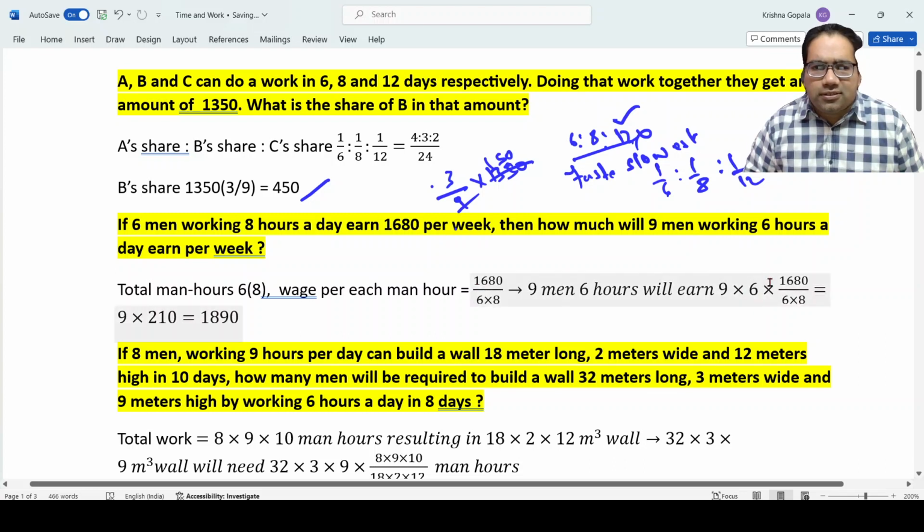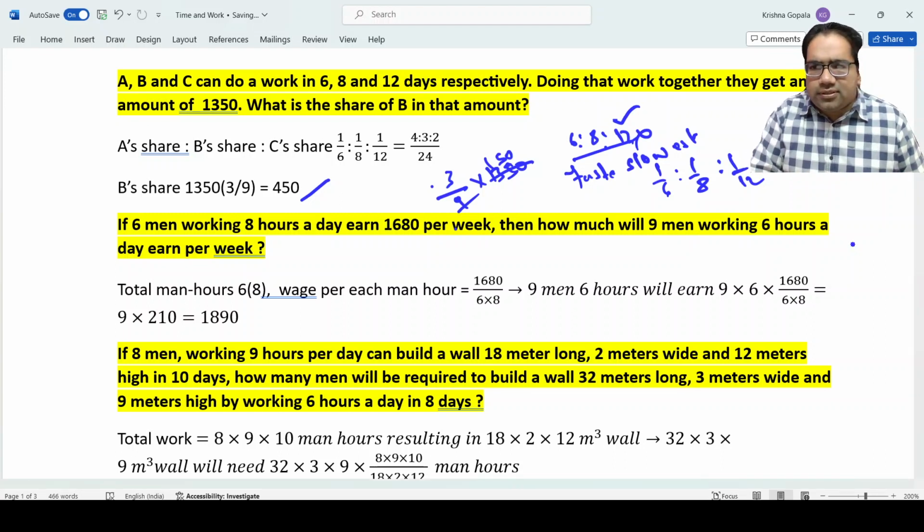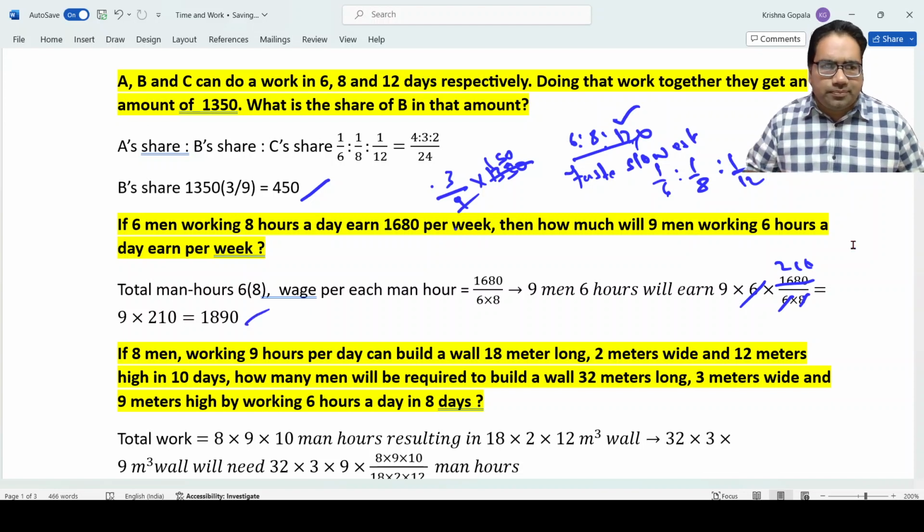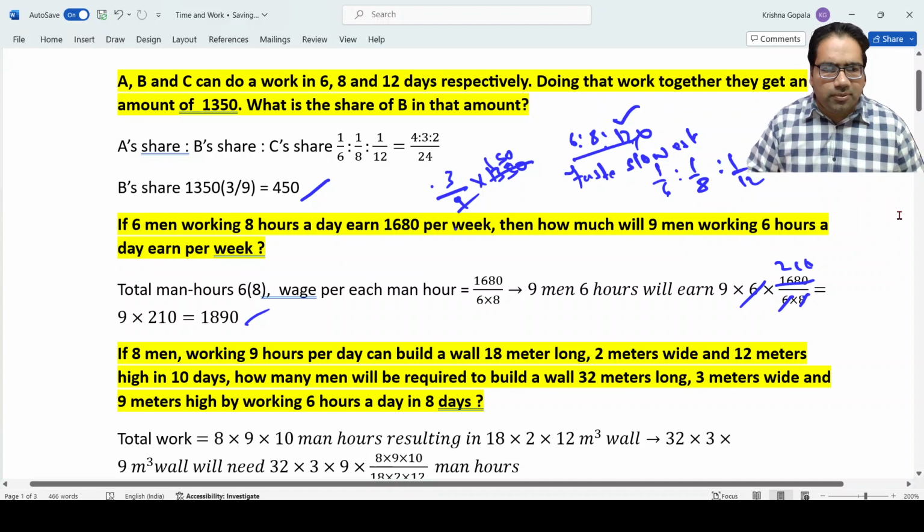For 9 into 6 hours, it is 9 into 6 into 1680 by 6 into 8. This is a very simple calculation. 6 gets cancelled. This gives 210, and 9 into 210 is 1890. Right? This is also a simple problem.